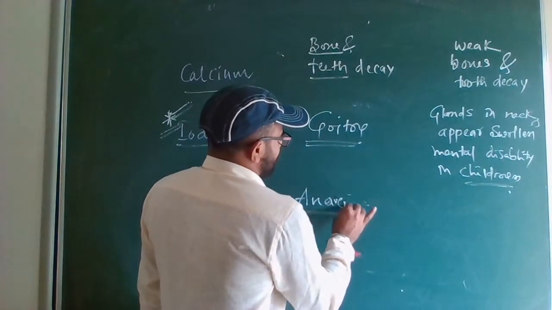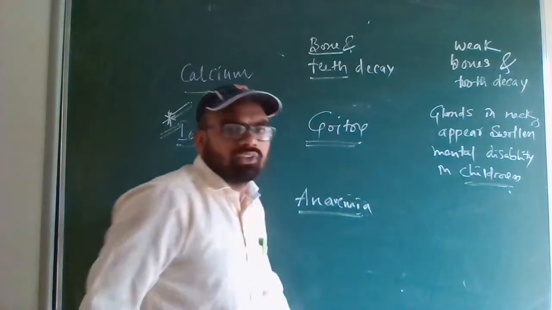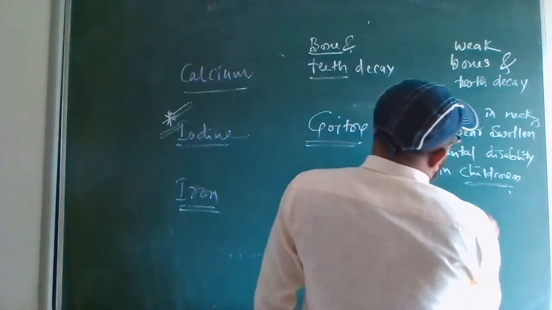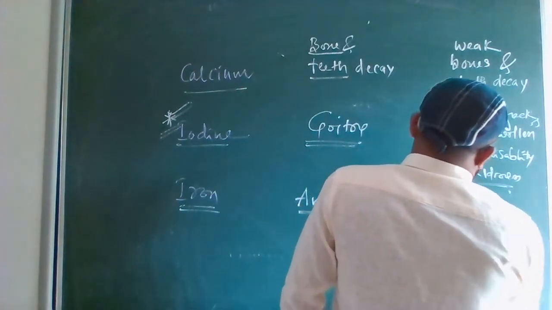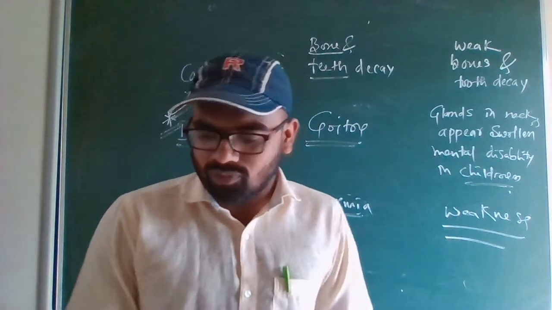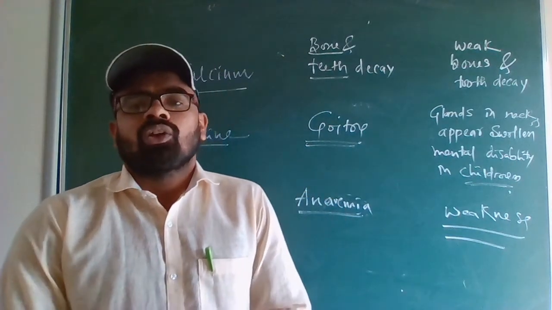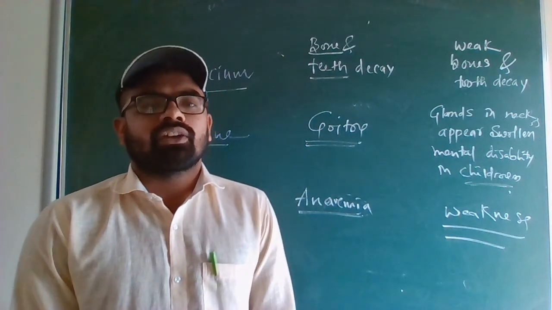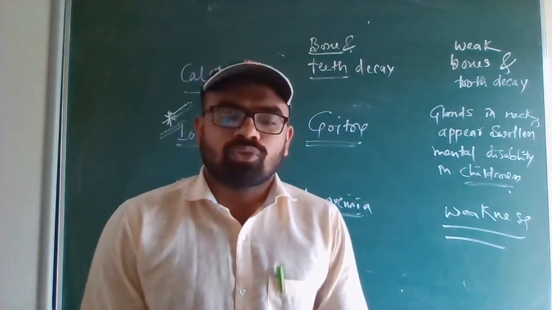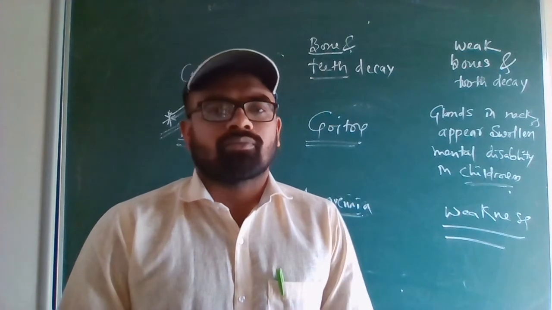Anaemia. Anemia. In Kannada we call it raktaheenate. So blood will be very less. What we can call it symptom is weakness. So you have to remember all these 7 minerals or nutrient. Question will be asked, which mineral or nutrient is the reason for this disease? Okay, they will ask like that. So you have to be perfect with that.